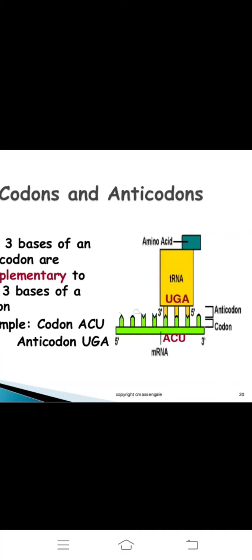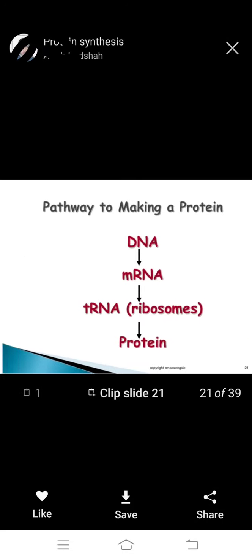Okay, observe the anticodon in the clover leaf structure of tRNA. The upper part, the amino acid site, is to recognize amino acids. The yellow part is the tRNA, and the green is the mRNA. The codon reads 5 prime to 3 prime, and the anticodon is 3 prime to 5 prime. That's important: 5 prime to 3 prime, 3 prime to 5 prime, opposite, called the anticodon.